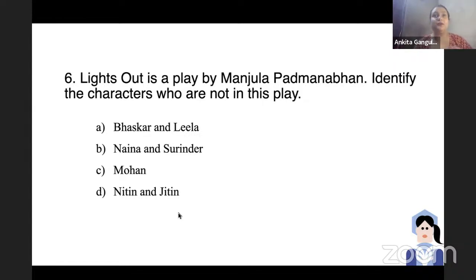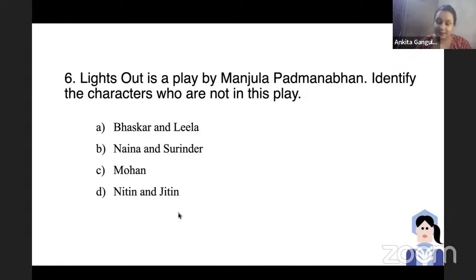Yes. Some of the very important plays by Mahesh Dattani are Tara, then Seven Circles Round the Fire, 30 Days in September, then Brief Candle, which talks about cancer patients. Here, Bravely Fought the Queen also. Here we see two sisters, Dolly and Alka, who are married to these two brothers, Nitin and Jitin, and they are not really happy in their married life because Nitin is a gay person who does not love his wife, Alka, and Jitin is a very macho man who doesn't really believe in respecting women and treating them equally. So Dolly is also not happy.